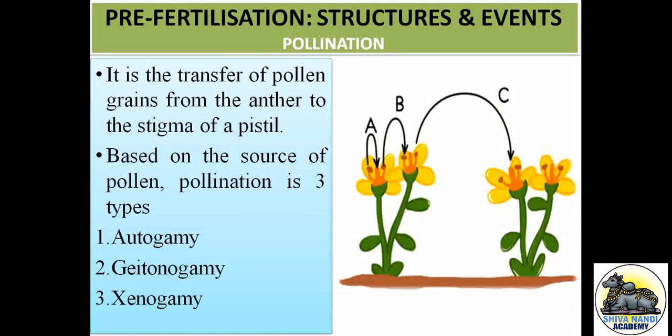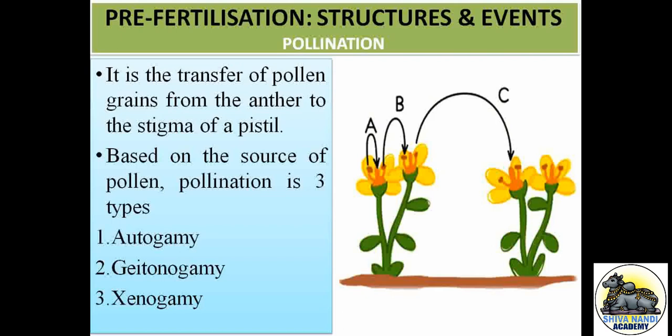In the last class we talked about the male reproductive system, that is androecium, and the female reproductive system, that is gynoecium. Today's class we are going to discuss pollination. Pollination is nothing but the transfer of pollen grains from the anther to the stigma of a pistil.